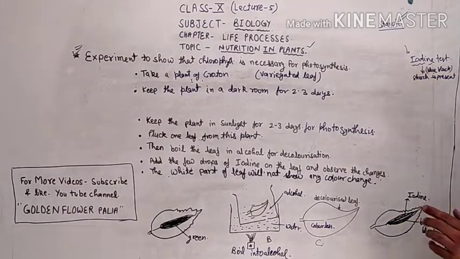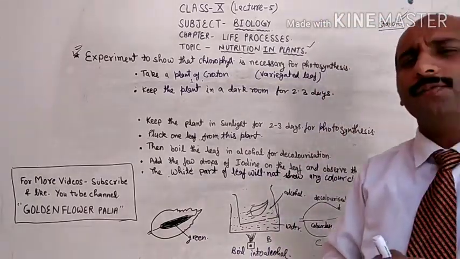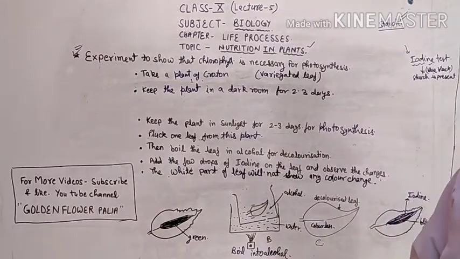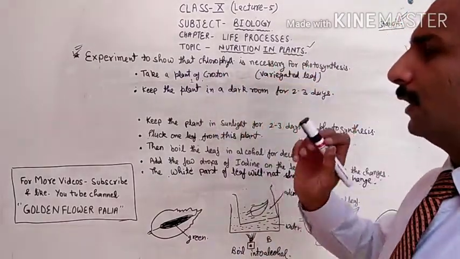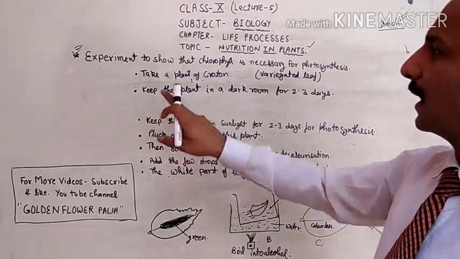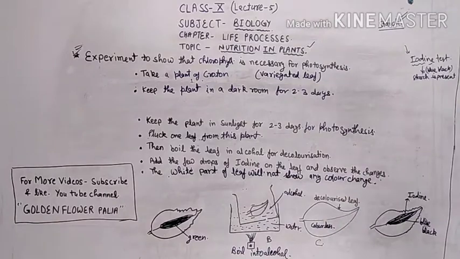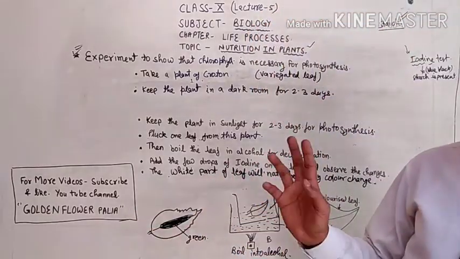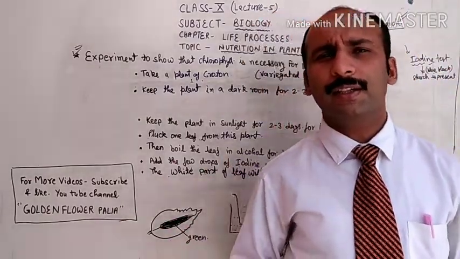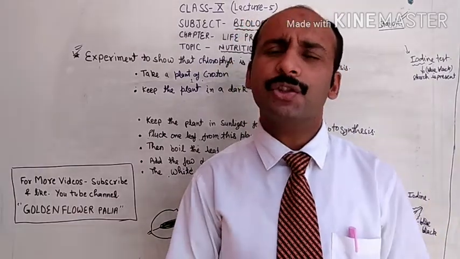So dear students, in the last topic we were discussing the experiment to show that sunlight is necessary for the process of photosynthesis. In the same manner, we have the next experiment related to the same topic, the experiment to show that chlorophyll is necessary for photosynthesis. The procedure is the same for both experiments, and one more experiment we will study in the next video. The procedure is the same but there are slight changes.